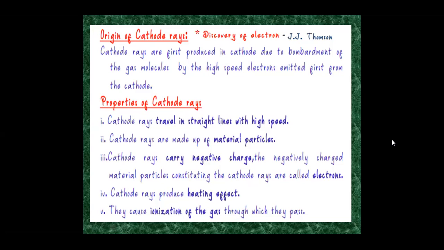Cathode rays are made up of material particles. Cathode rays carry negative charge. These negatively charged material particles constituting the cathode rays are called electrons. Cathode rays produce a heating effect. Cathode rays can cause ionization of the gas through which they pass.